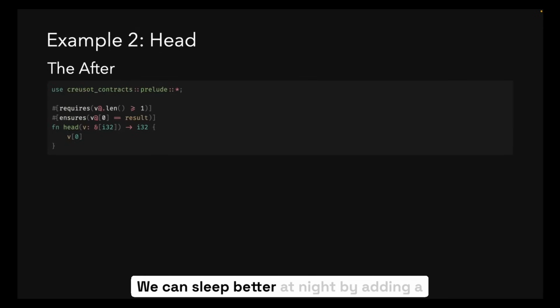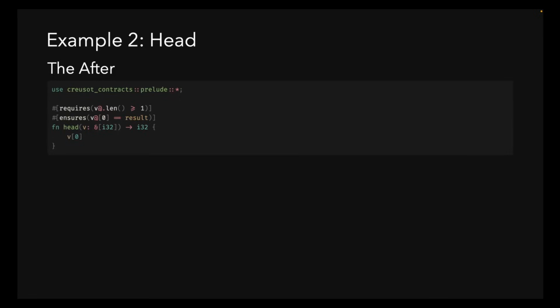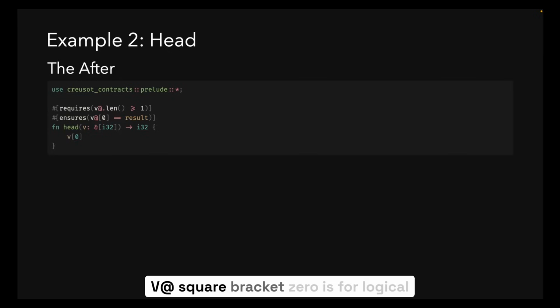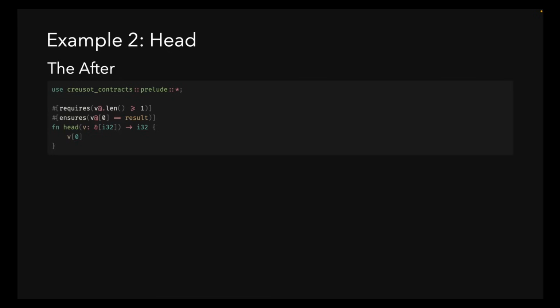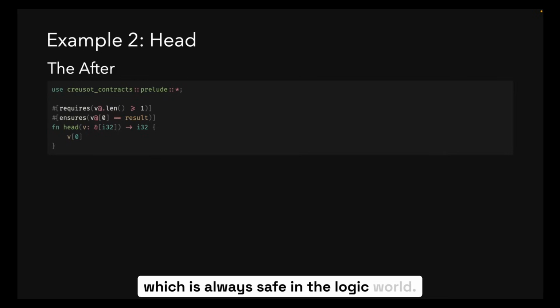We can sleep better at night by adding a precondition that requires that the slice must have at least 1 element. The v@ symbol converts the slice to a logical sequence. v@.len() is the logical length. v@[0] is for logical indexing, which is always safe in the logic world.